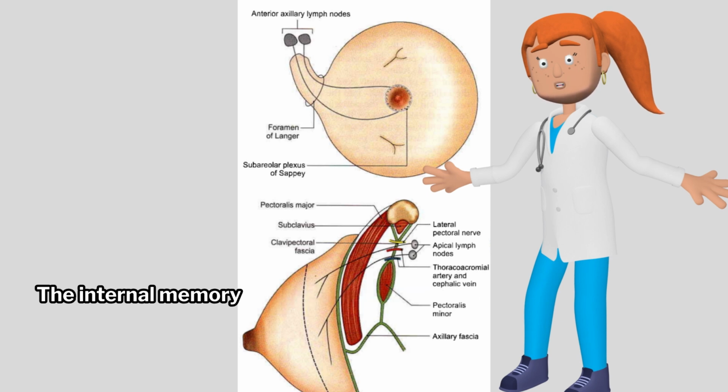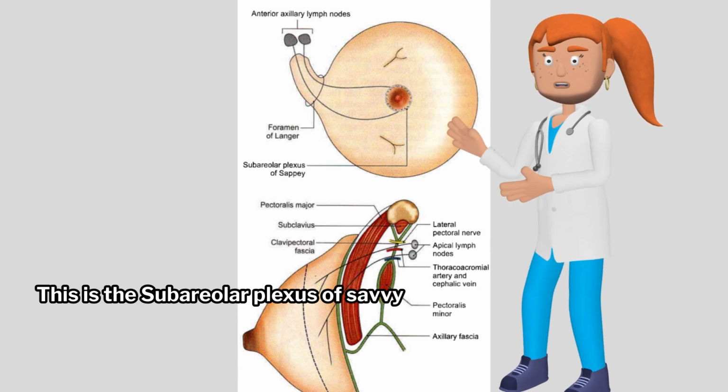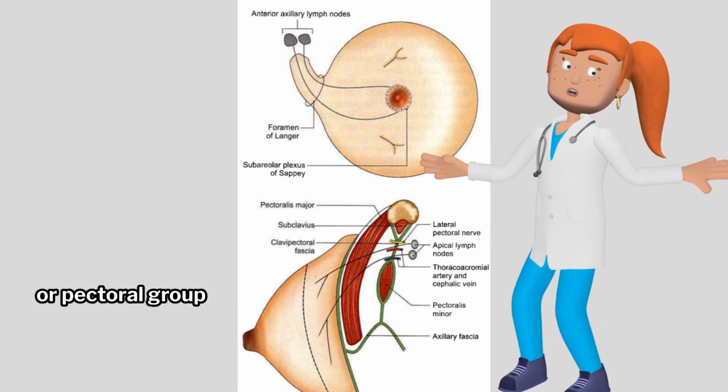The internal mammary nodes drain the lymph not only from the inner half of the breast, but from the outer half as well. A plexus of lymph vessels is present deep to the areola. This is the subareolar plexus of Sappey. The subareolar plexus and most of the lymph from the breast drain into the anterior or pectoral group of lymph nodes.